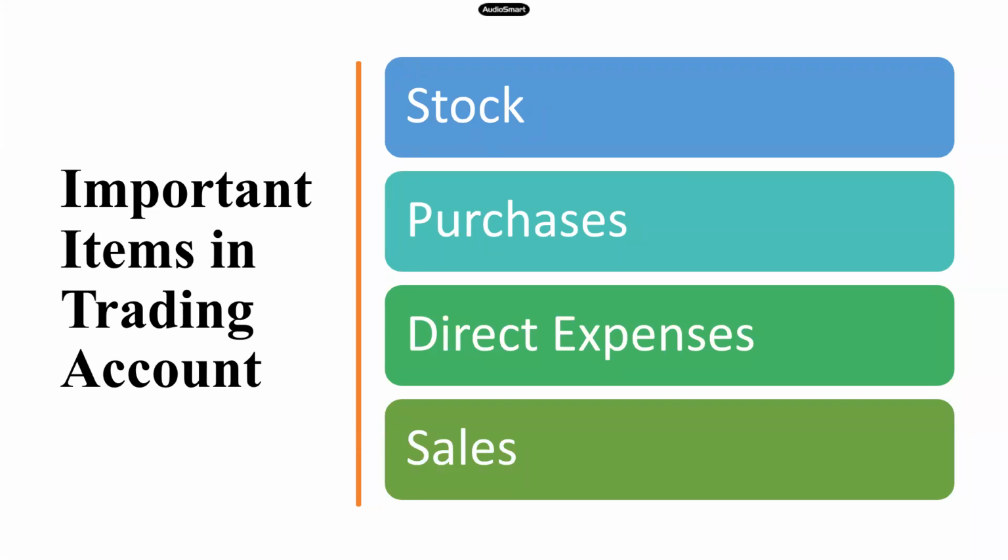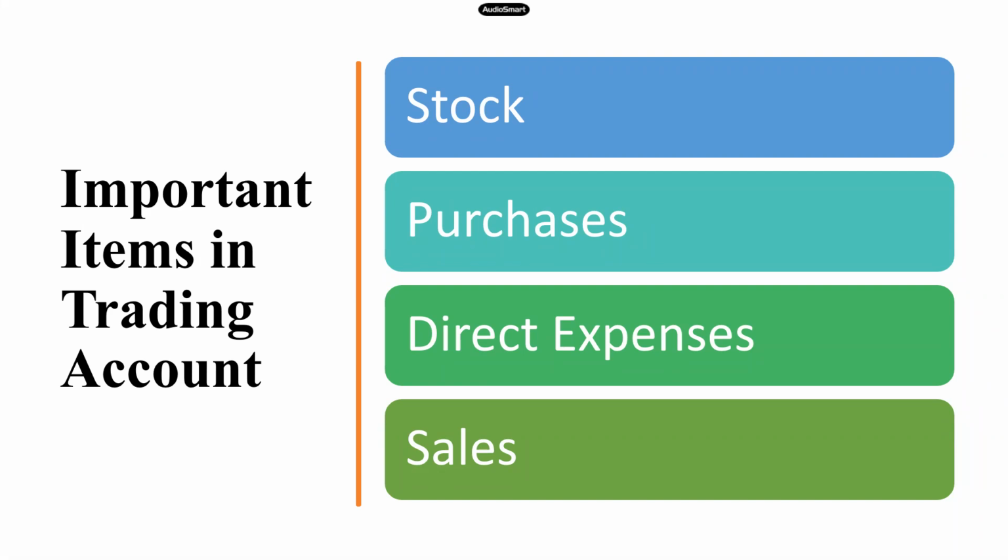Now this stock is of 2 types. We have an opening stock and we have a closing stock. We need to know what each one means. For example, if we are in the current year, which is 2021, then the opening stock of the current year is the closing stock of 2020.